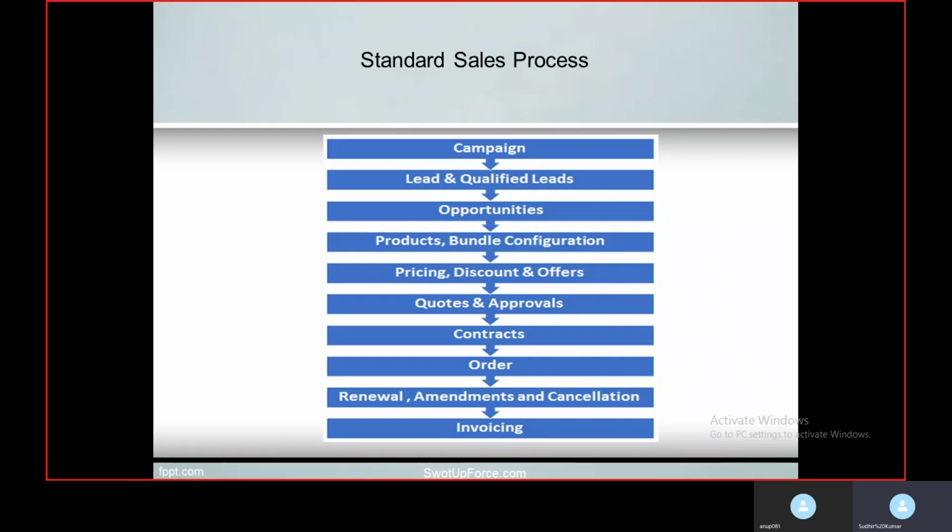And definitely while we are selling a product, we are also going to bill those products. So billing of the product comes under the invoicing part. You bill the customer an invoice with the document.